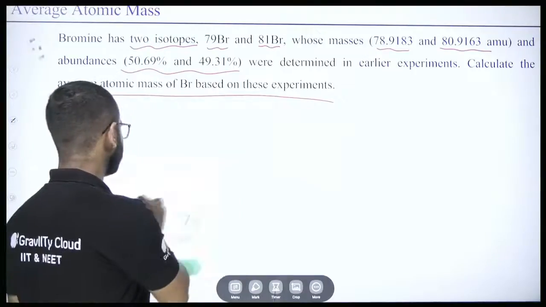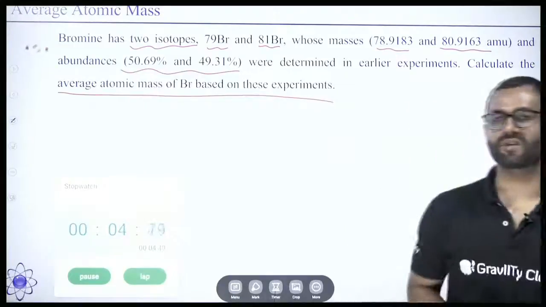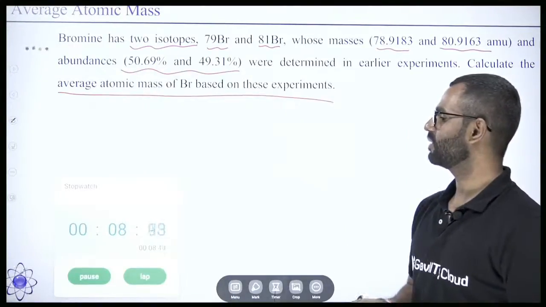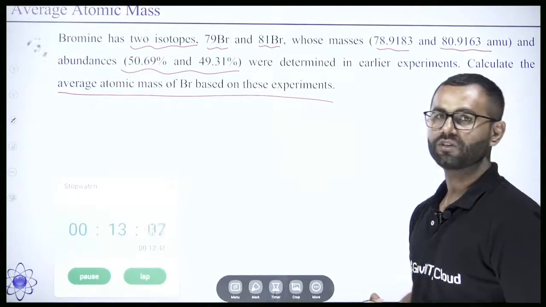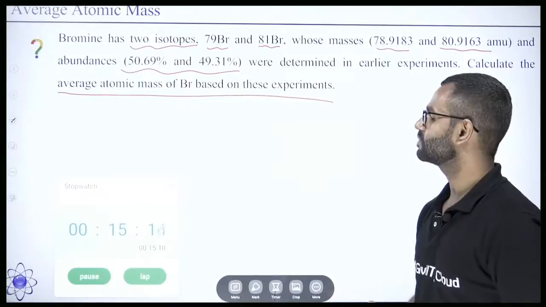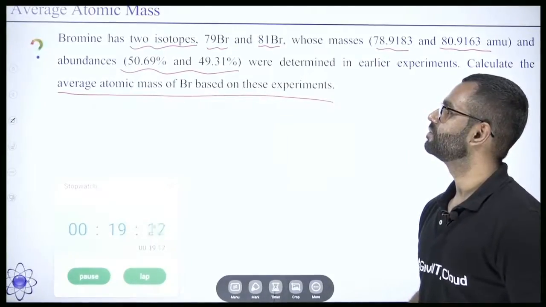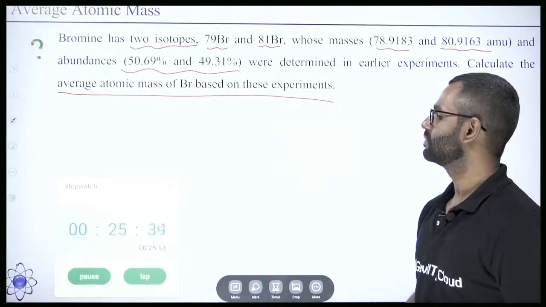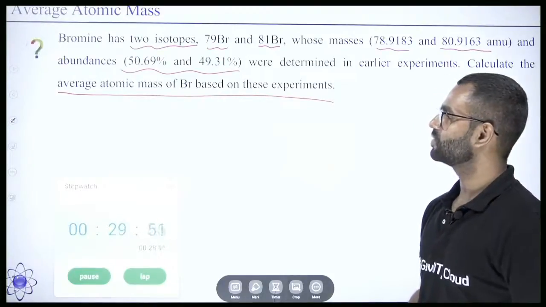So your time starts now. Try this question. Take 1 minute and try to solve this question. It's an easy one, so try to solve it.